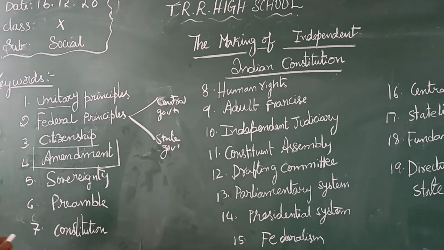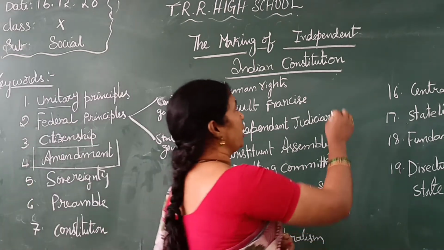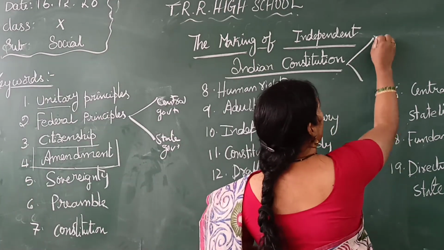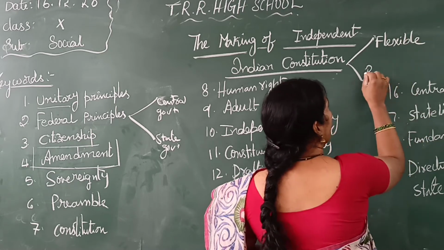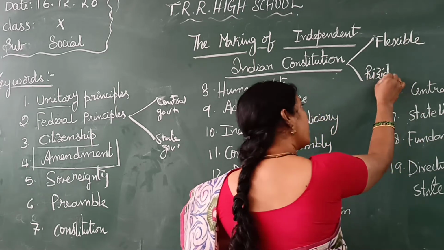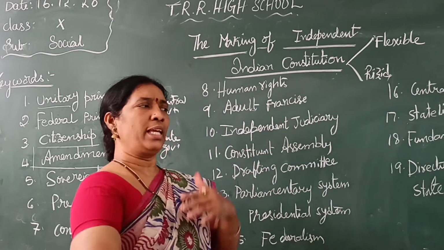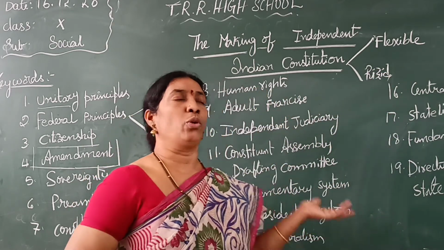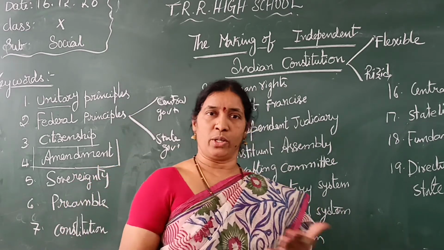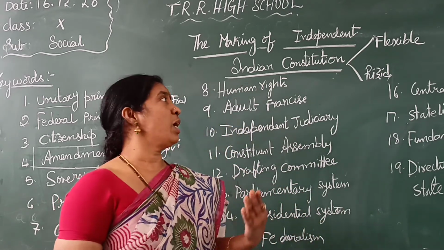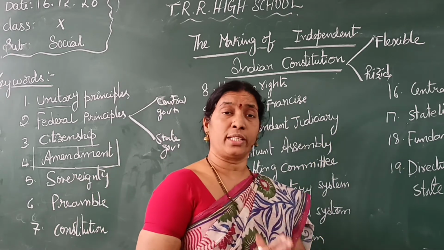One more feature of our constitution is that it is a flexible and rigid constitution. What is this? Flexible means we can easily change some rules and regulations in the constitution according to the time. But some things we cannot change at any cost.